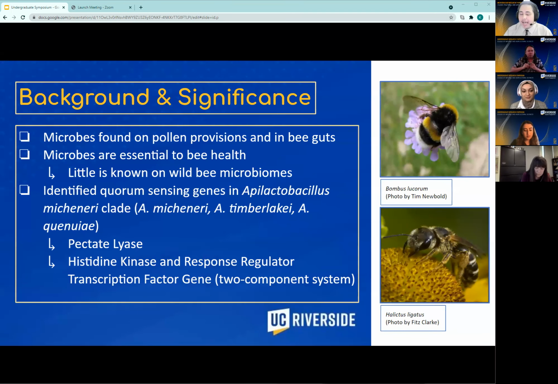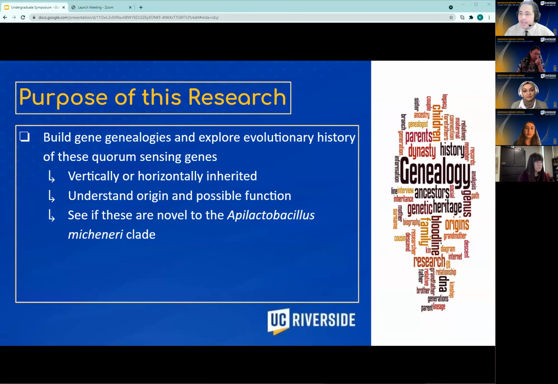And so in my project, I've done this by identifying quorum sensing genes in the Apelactobacillus mitchneri clade, which consists of these three lactic acid bacteria, Apelactobacillus mitchneri, Timberlakei, and Canuii, which are just lactic acid bacteria commonly found on flowering plants. And among this clade, I found the quorum sensing genes pectate lyase and histidine kinase and response regulator transcription factor gene, which are part of a two-component system. And so the purpose of my research was to make gene genealogies to explore the evolutionary history of these three genes to gain a better understanding of them.